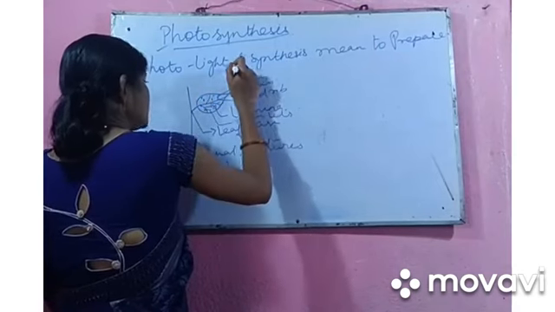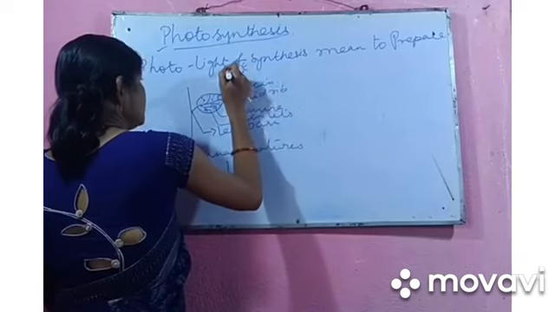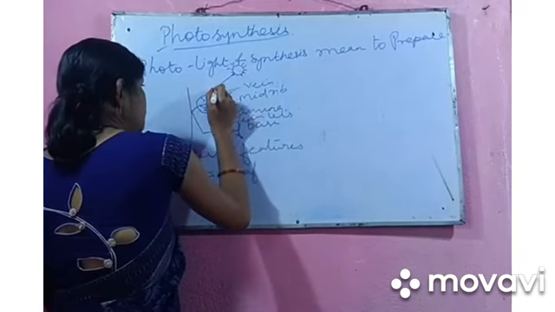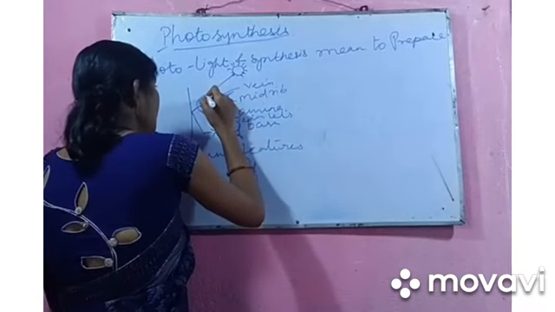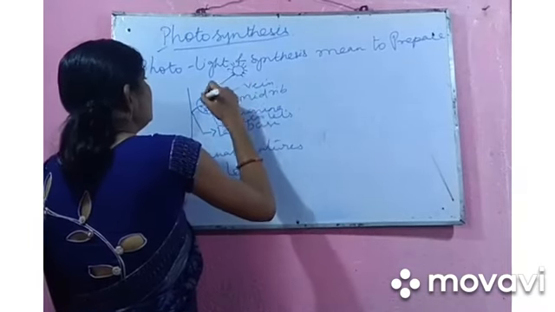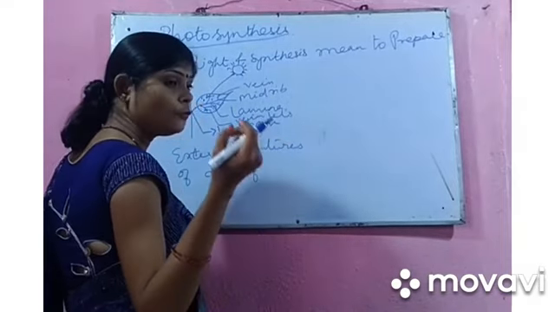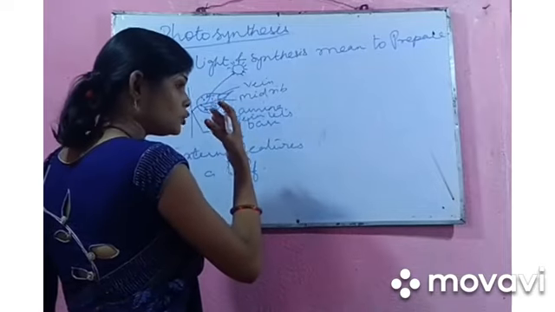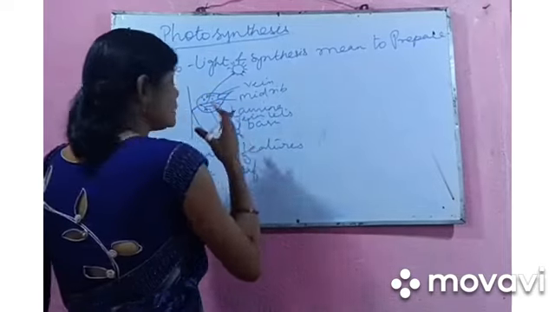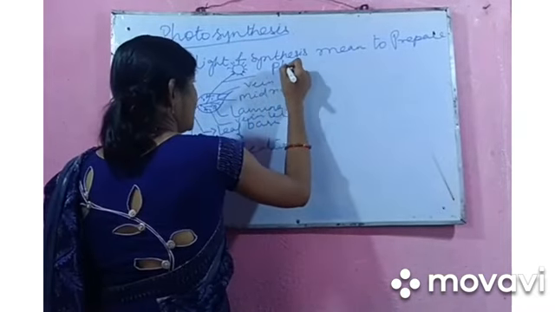So the sunlight energy is absorbed by the chlorophyll, and the unit of light which is absorbed by these parts is known as photons.